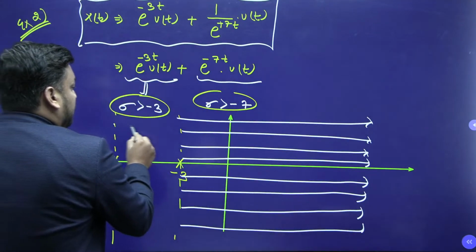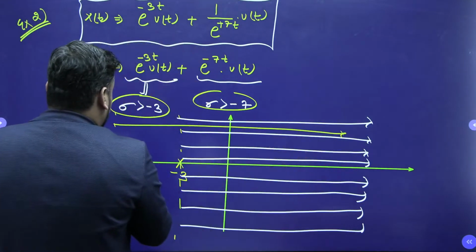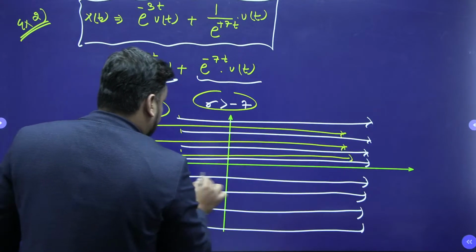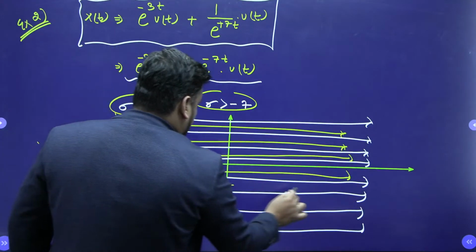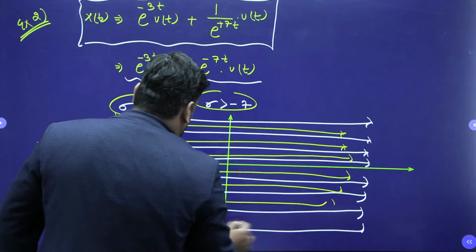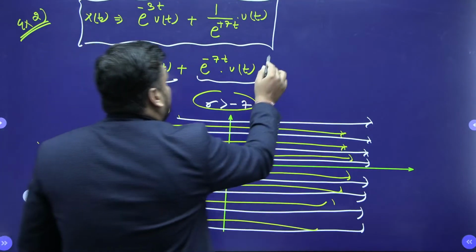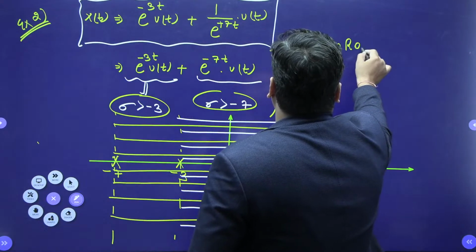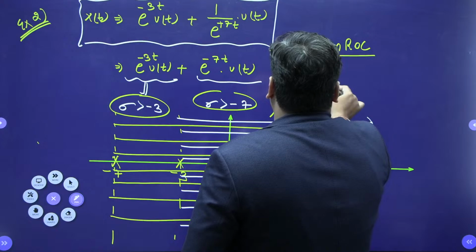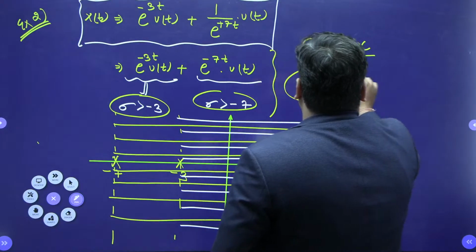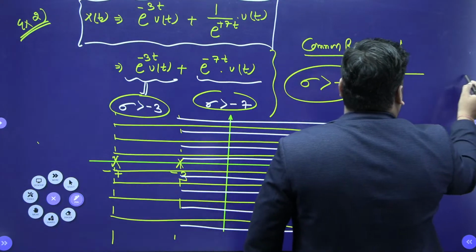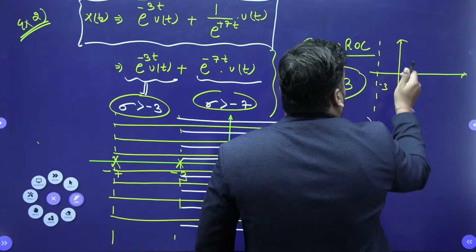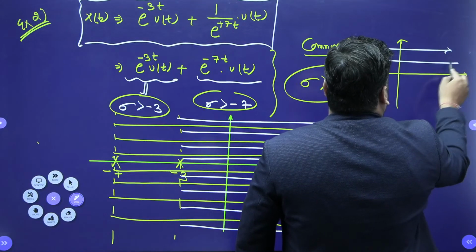And here also sigma greater than minus 3, it means here also we have like this. So you should tell me what is the common region, guys. Of course the common ROC will be sigma greater than minus 3. And if I make a common ROC diagram, here is the minus 3 and sigma greater than minus 3, this is the common ROC diagram.